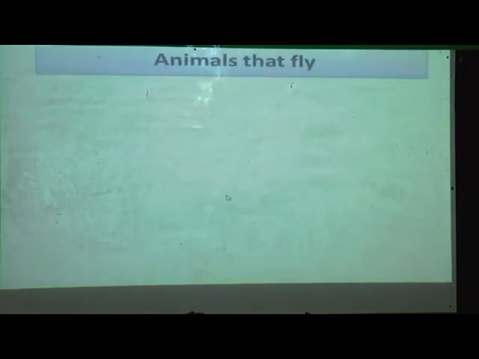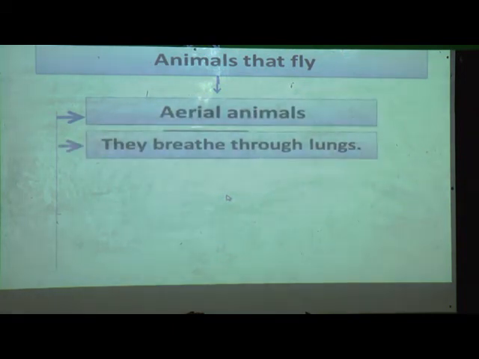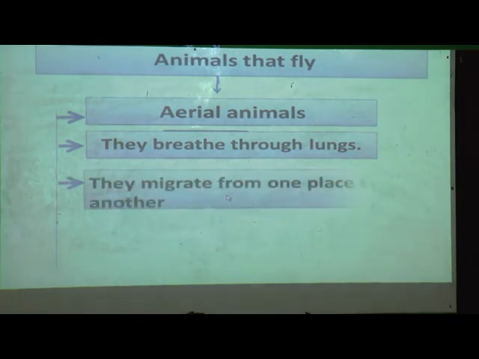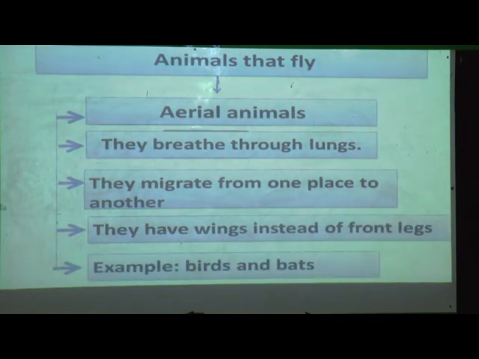Animals that fly are called aerial animals. They breathe through lungs. They migrate from one place to another. They have wings instead of front legs. Examples: birds and bats.